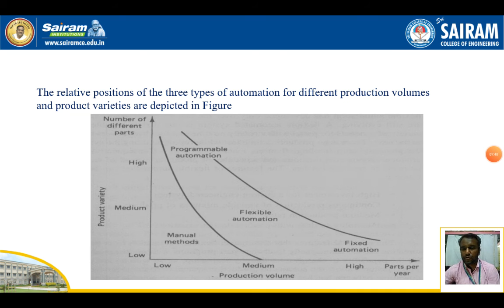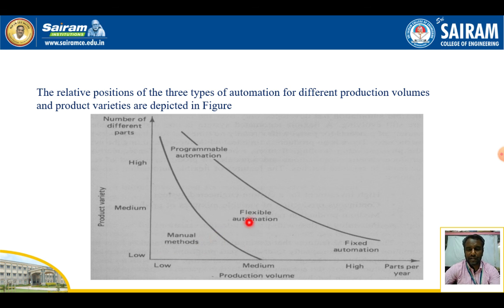Next, we are going to see the relative position of the three types of automation for different production volumes and product varieties in the figure. Production volume is given on the horizontal axis and product variety on the vertical axis. In the manual method, if the product volume is more, the product variety is less, and if the product variety is more, the product volume is less.